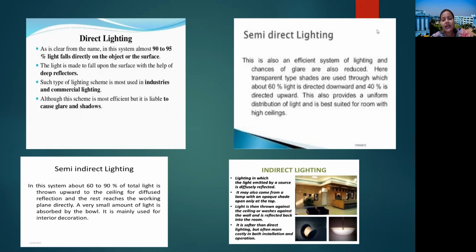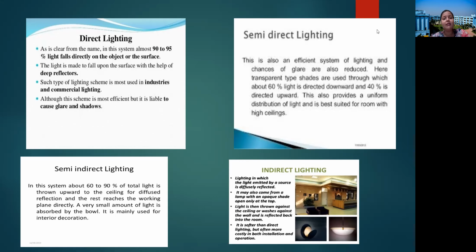And indirect lighting: lighting in which the light emitted by a source is diffusely reflected. It may also come from a lamp with an opaque shade open only at the top. Light is then thrown against the ceiling or washes against the wall and is reflected back into the room. It's softer than direct lighting but often more costly in both installation and operation. So we don't go for indirect lighting generally.